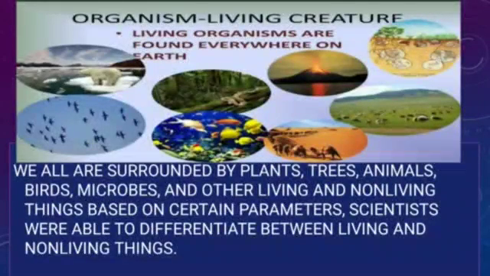So they tried to think whether there is any place on earth where there is no living creature. They started to find any place on earth where there are no living creatures.